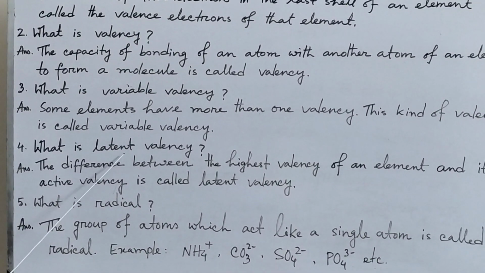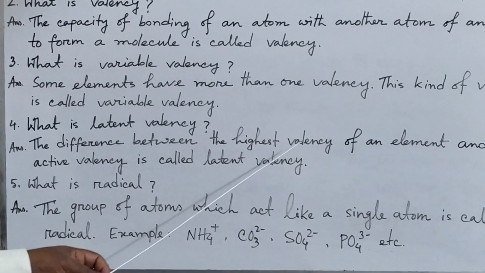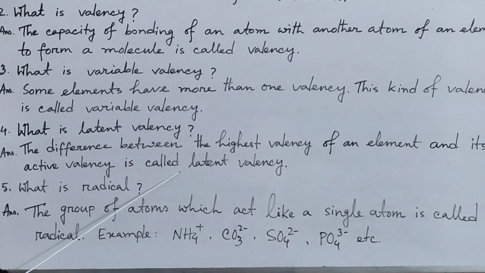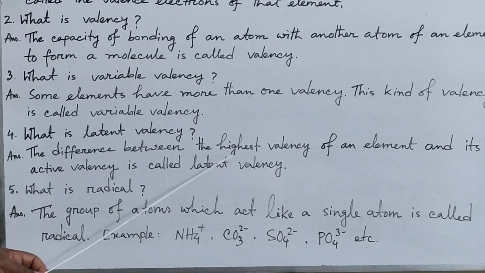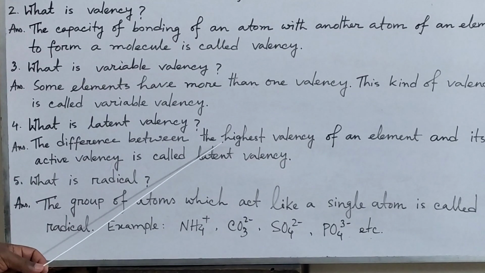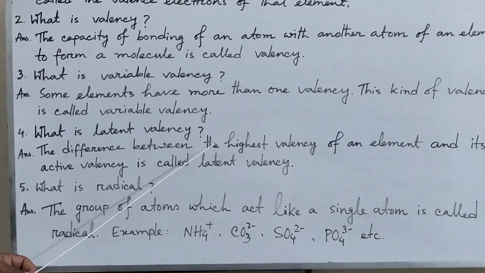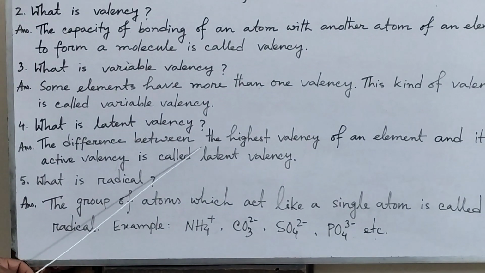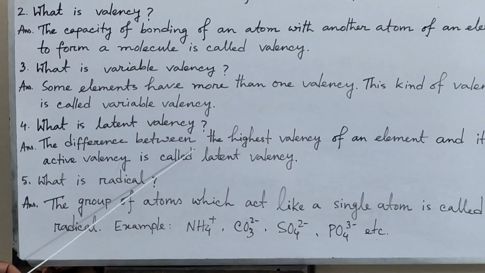Now number 4, what is latent valency? The difference between the highest valency of an element and its active valency is called latent valency. For example, in ferrous chloride, the highest valency of iron is 3, and the active valency is 2. So the latent valency of iron in ferrous chloride is 1. Again in ferric chloride, the active valency is 3 and the highest valency of iron is 3. So the latent valency of iron in ferric chloride is 0.